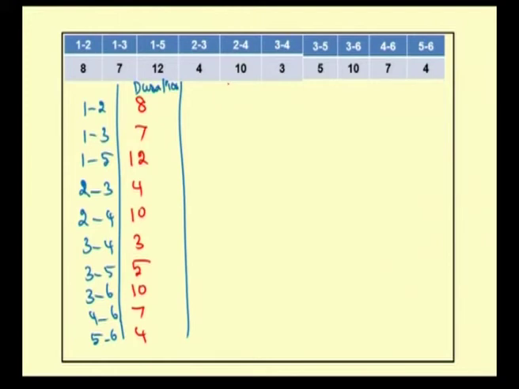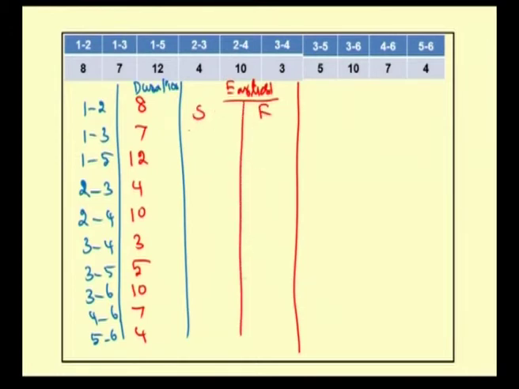Now, we calculate the earliest time for each and every activity. In earliest, we have earliest starting time and earliest finishing time. Now, through our network, we calculated the earliest starting time for each and every activity. For the activity 1 2, the earliest starting time for the node 1 is 0. Here also 1 3, the starting node is 0. For 1 5, the starting is 0.